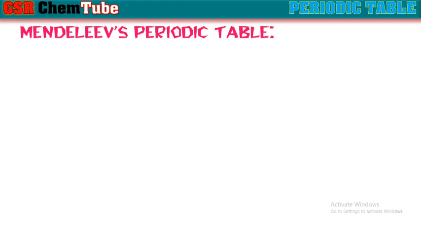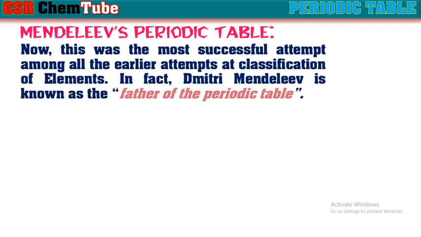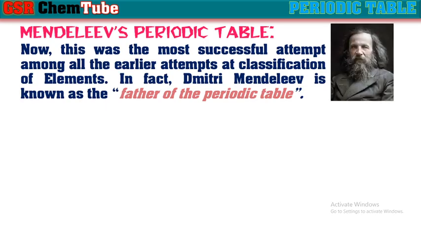Next classification was done by Mendeleev, that we say as Mendeleev's periodic table. Now this was the first and most successful attempt among all the earlier attempts at a classification of elements. In fact, Dmitry Mendeleev is known as the father of the periodic table because the first classification into periodic table was done by Mendeleev.